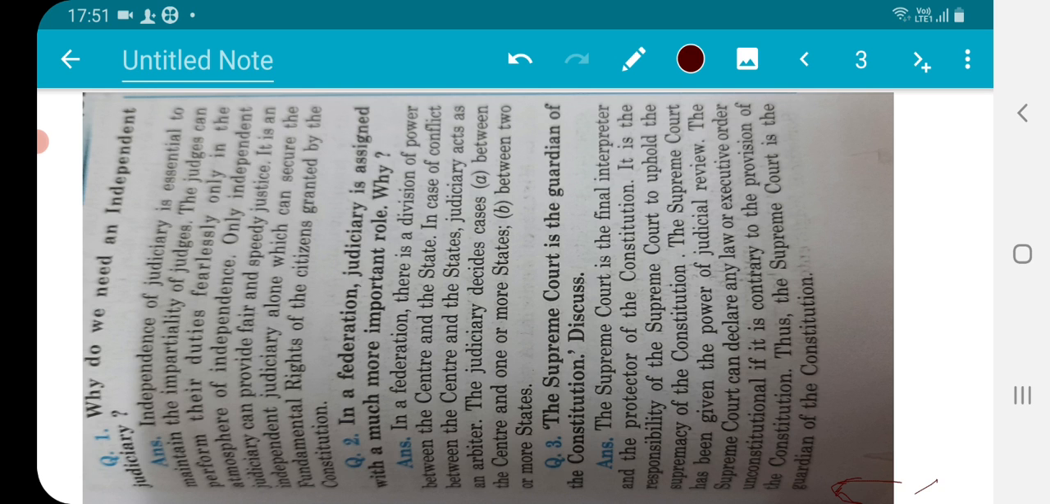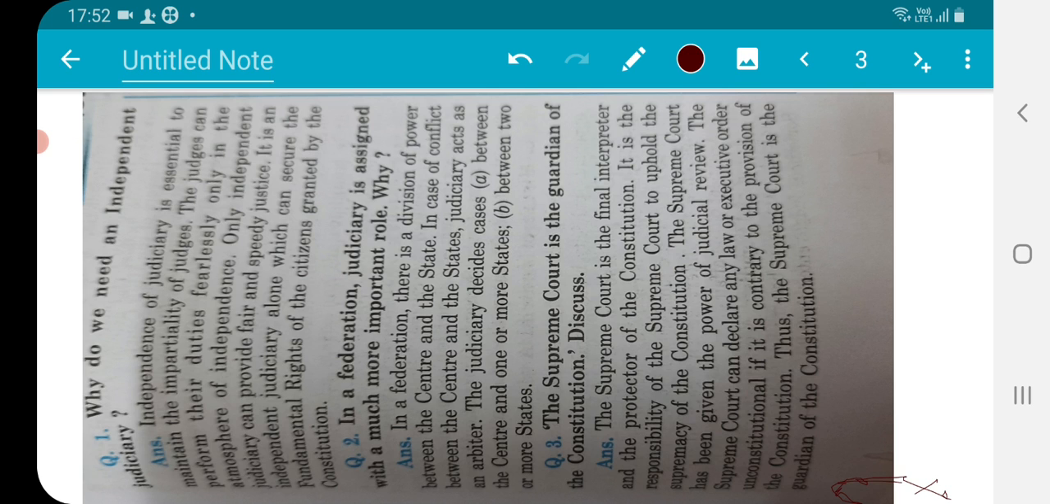And whenever we talk about the Supreme Court as the guardian of the Constitution, like students have their parents as guardian for any type of problem. Moreover, students have their parents as well as their teachers working as guardian. In the same way, Supreme Court is working as the guardian of the Constitution. Supreme Court is the final interpreter and protector of the Constitution. It is the responsibility of Supreme Court to uphold the supremacy of the Constitution.